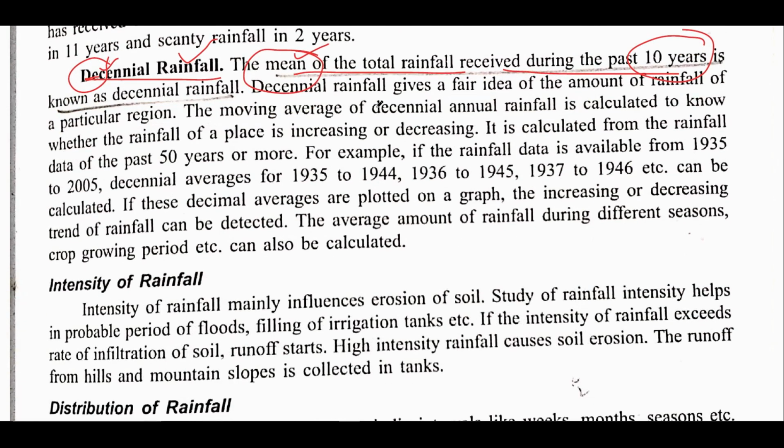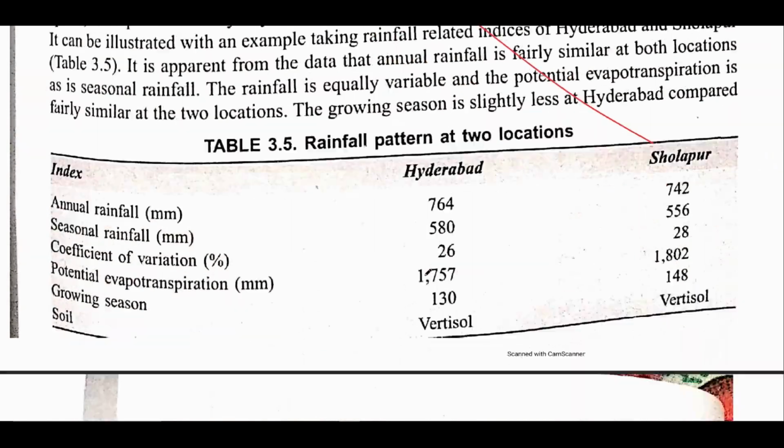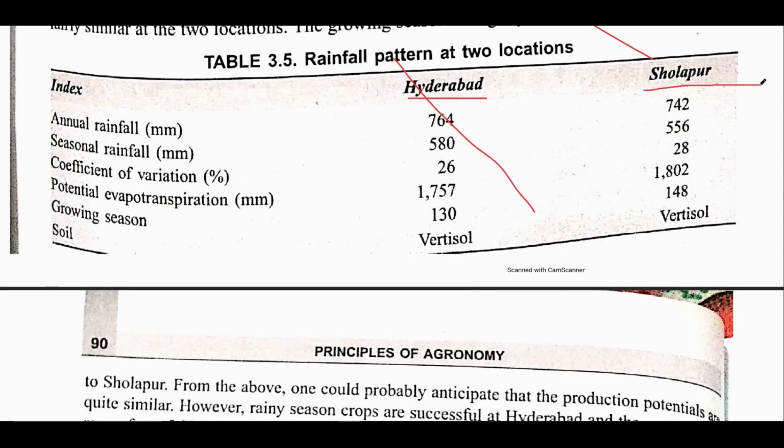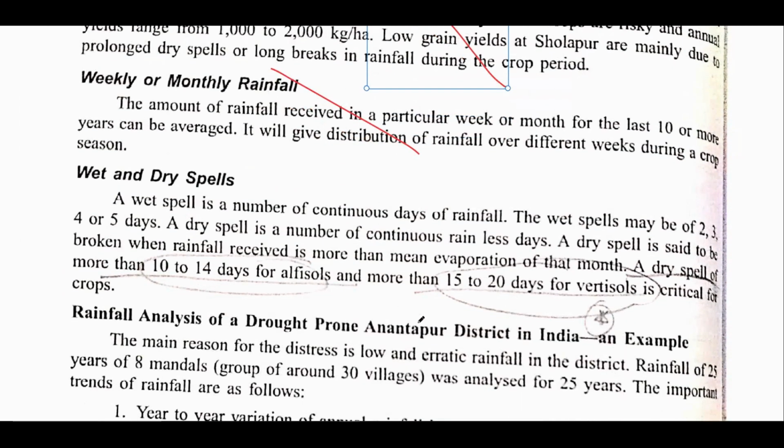Alright, you can skip all this. This is not important. Intensity can also be skipped. Distribution can also be skipped. This can also be skipped because it is specifically given for Hyderabad and Chodapur. This is not important. Now monthly rain, this can also be skipped.